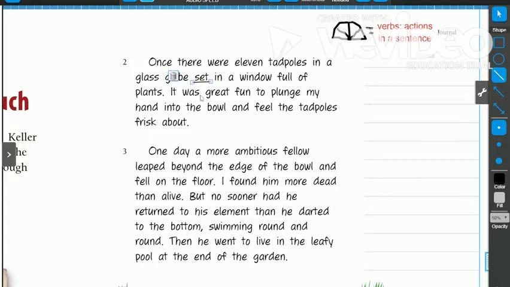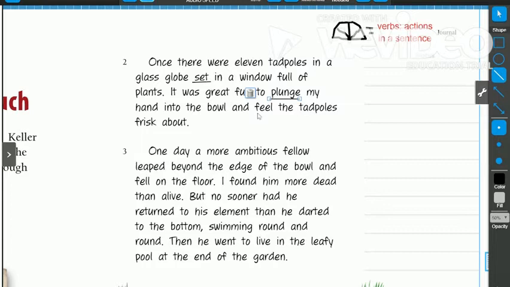It is a verb, but we're not looking for those today. I'm going to continue on and I see the word to plunge. I'm going to underline that verb. Then we're going to go back and make some notes about the verbs that she used. So underlining plunge: she plunged her hand into the bowl and felt the tadpoles frisk about.